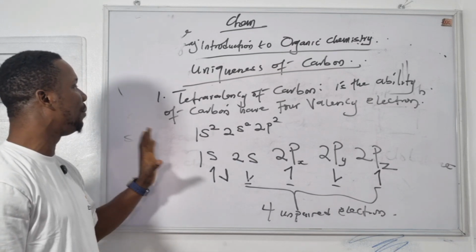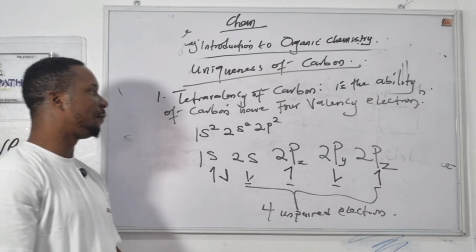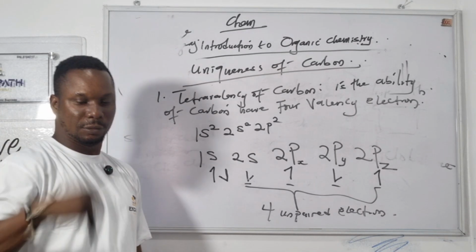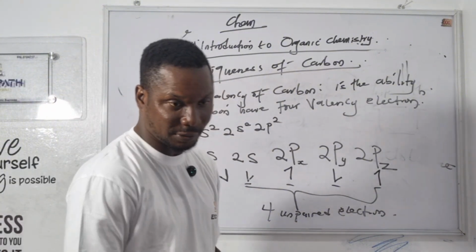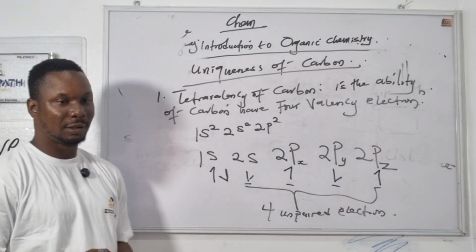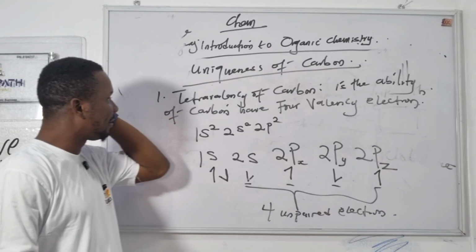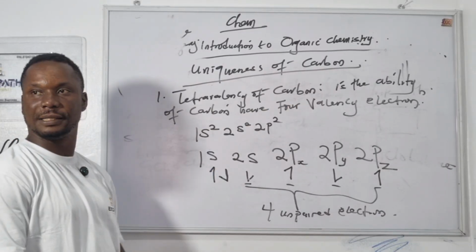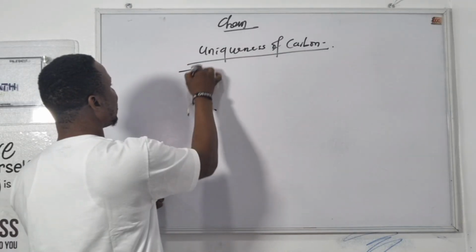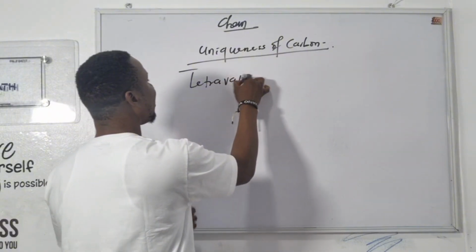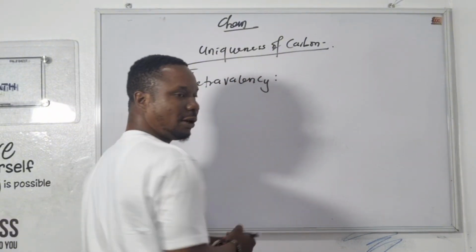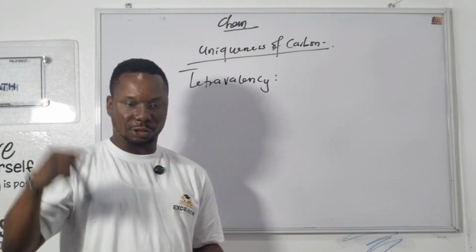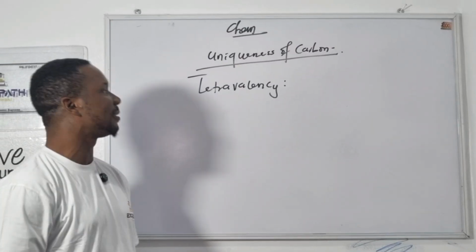So carbon has the ability to form what? The 4 valence electrons. So that is just what tetravalency is. We discussed tetravalency: the ability of carbon having 4 valence electrons. That is what tetravalency is.